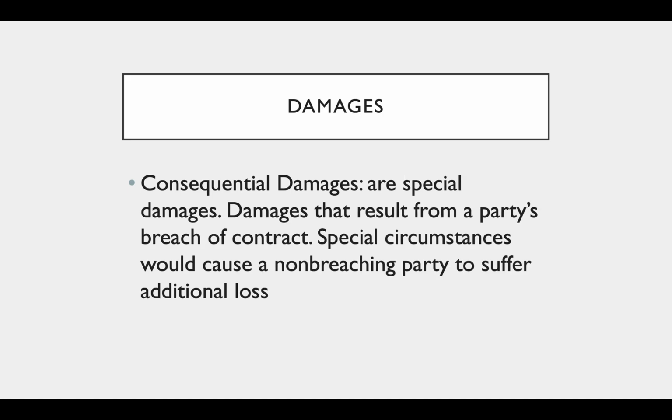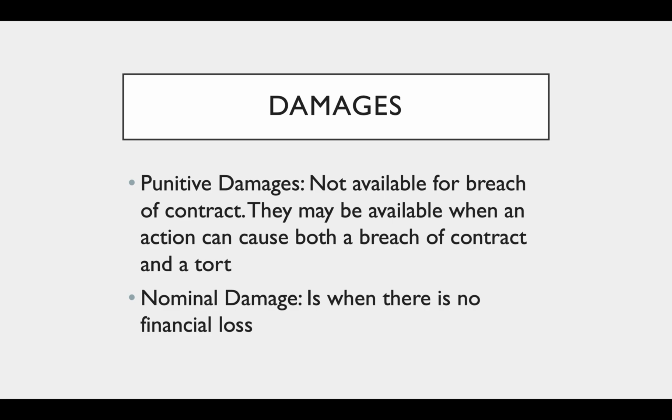Consequential damages are special damages that result from a party's breach of contract. Special circumstances would cause a non-breaching party to suffer additional loss. Punitive damages are not available for breach of contract. They may be available when an action can cause both a breach of contract and a tort. Nominal damages are awarded when there is no financial loss.